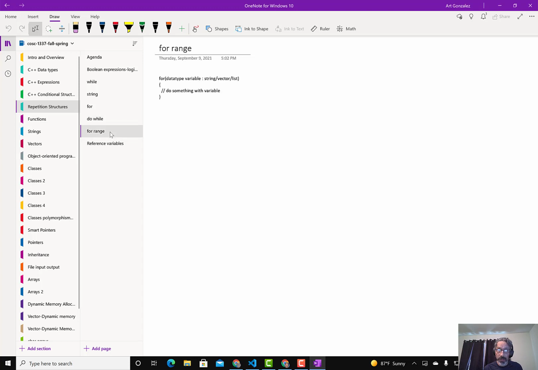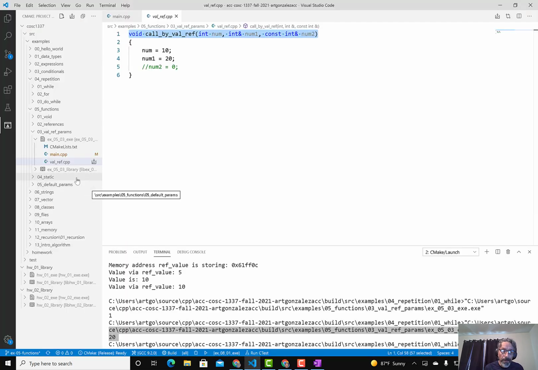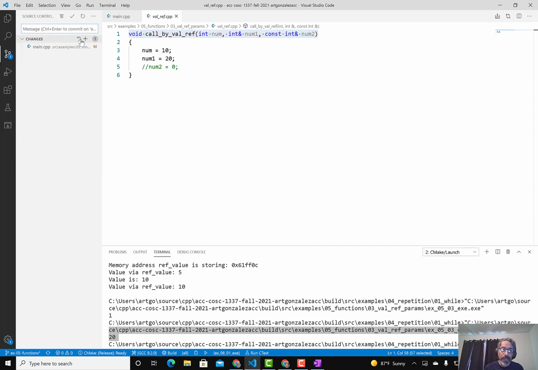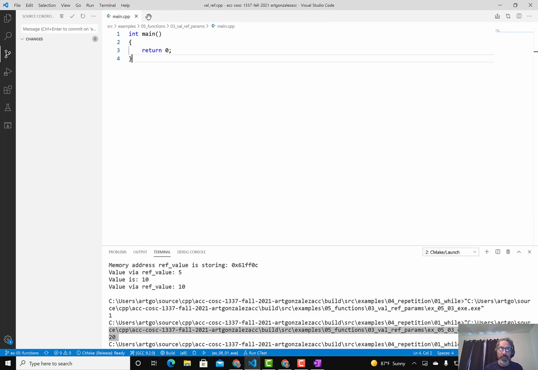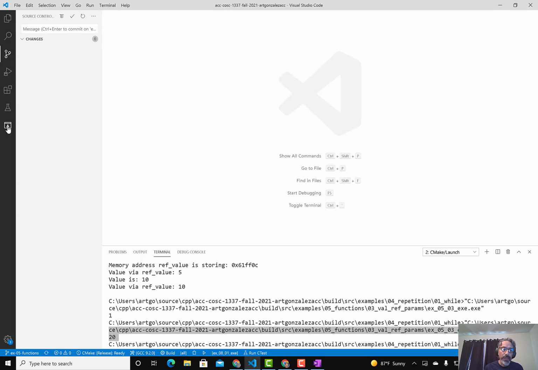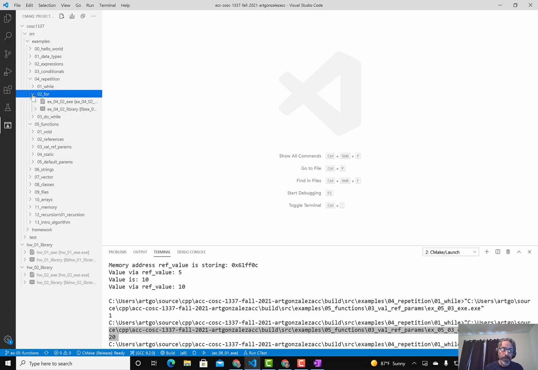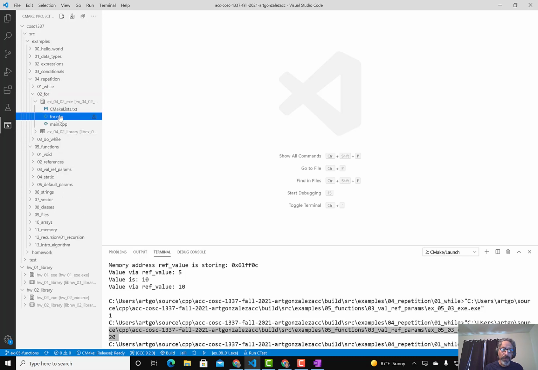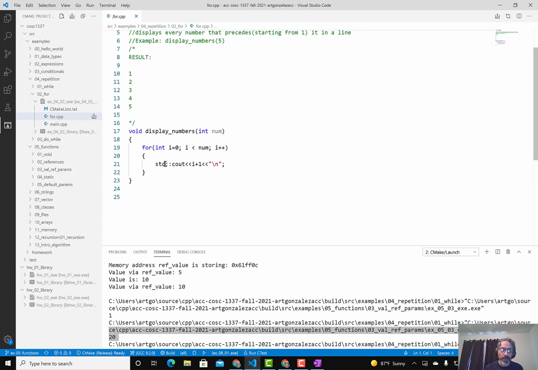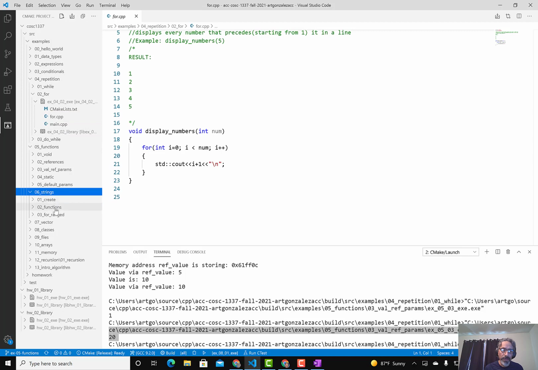For the for range, make sure that you understand that if you use a for loop, let me go to some code. Let me go ahead and discard this change because I don't want to save it. I think I wrote some for range code here. Maybe here.